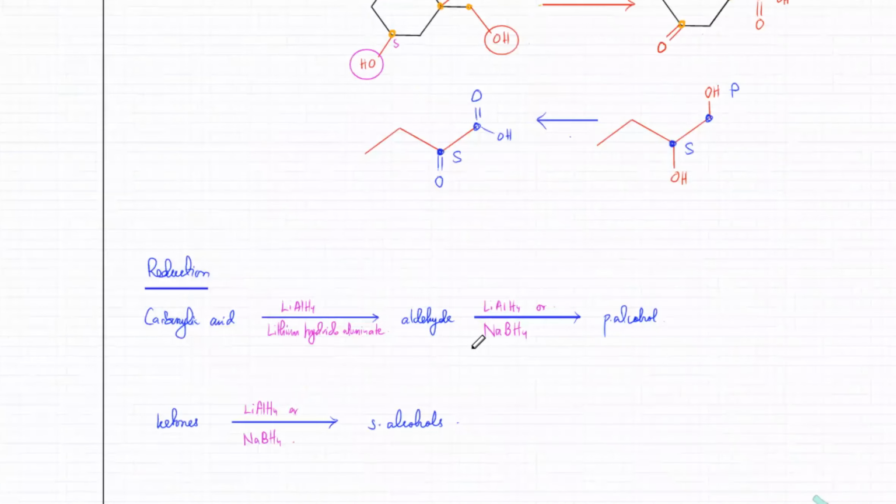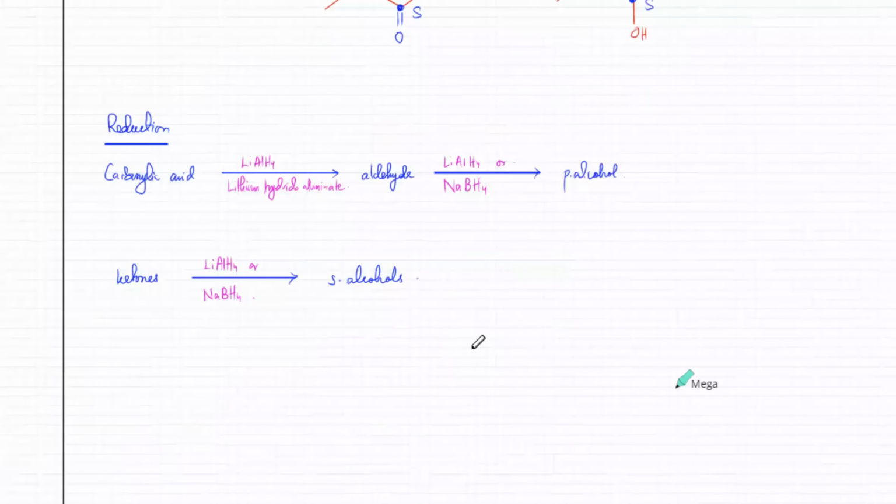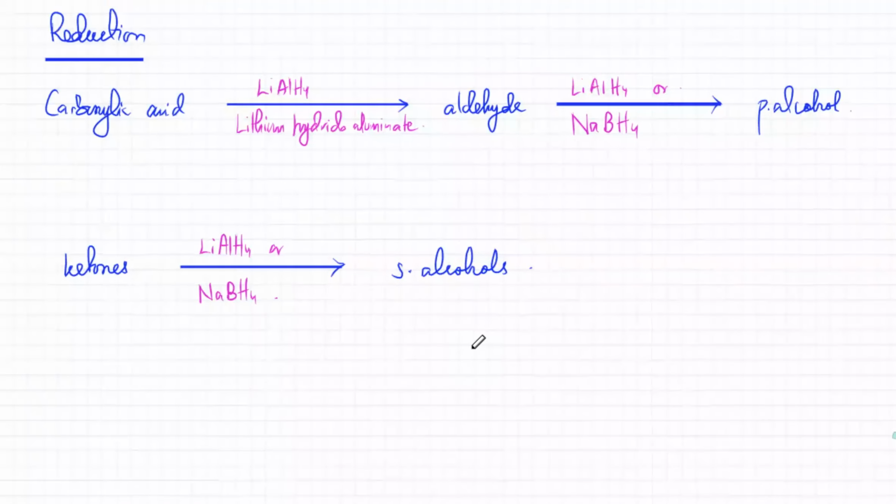Whenever you see a molecule, let's do an example of reduction. Reducing carboxylic acids is slightly difficult, which is why you use a slightly more powerful reducing agent. For the other ones, both of them work. But for the first one, carboxylic acid, only LiAlH4 works, not both of them.